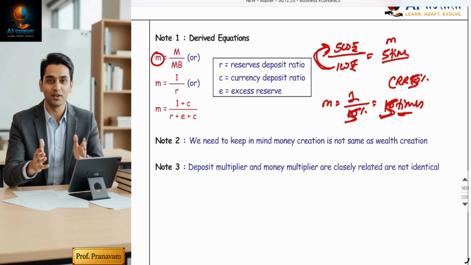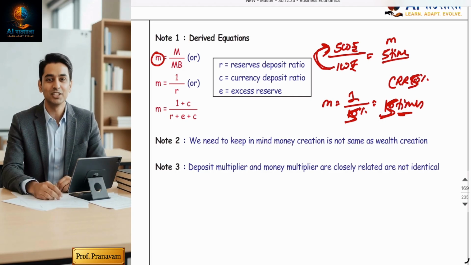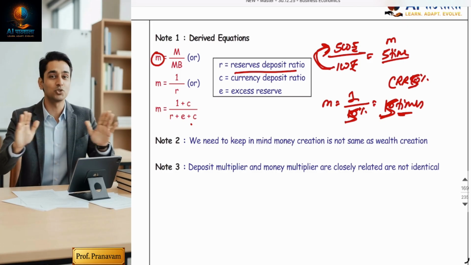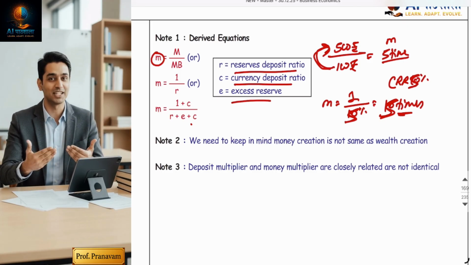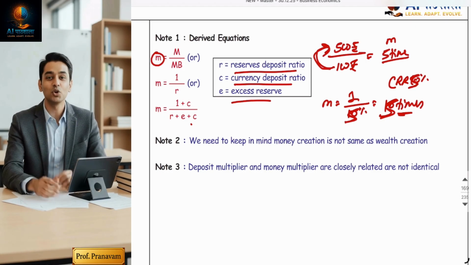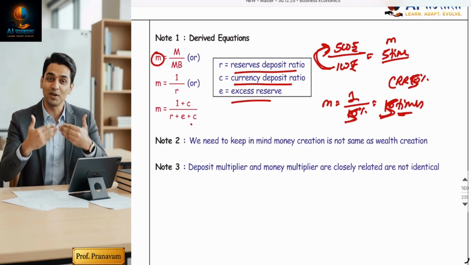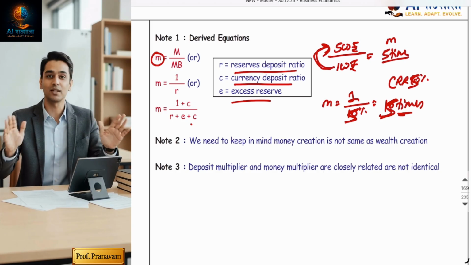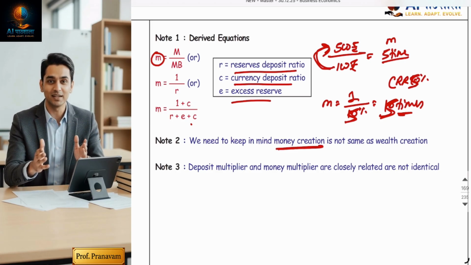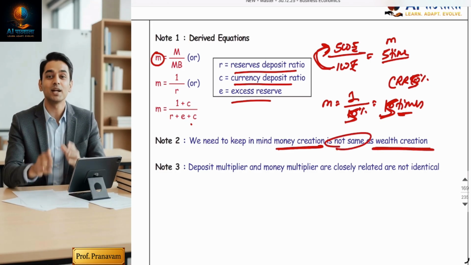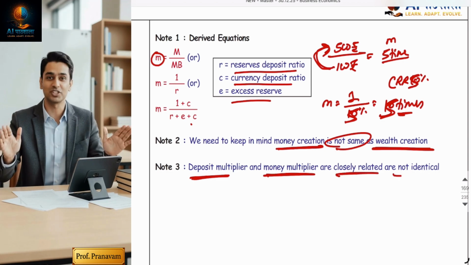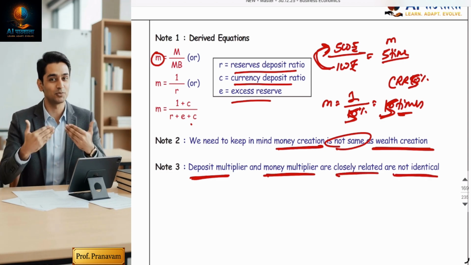Okay, one more formula. M is equal to 1 upon C upon R plus E plus C. R means reserve deposit ratio, C means currency deposit ratio, and E means excess reserve. Okay, so these are the formulas you can use depending on the information for calculation of money multiplier. Fine. Note 2. We need to keep in mind one more thing, money creation is not the same as wealth creation. And deposit multiplier and money multiplier are closely related but are not exactly the same.